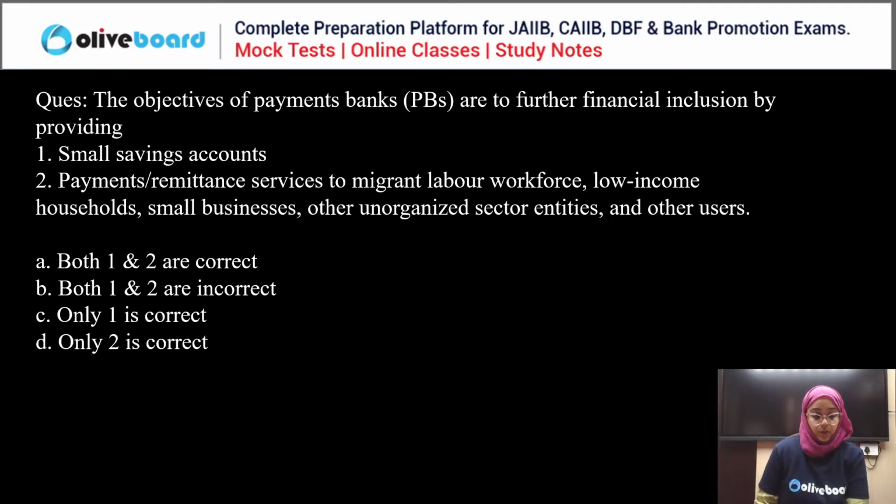Only second is correct, okay? Sunil is saying only second is correct. If you all remember the payment bank concept of financial inclusion and literacy topic.